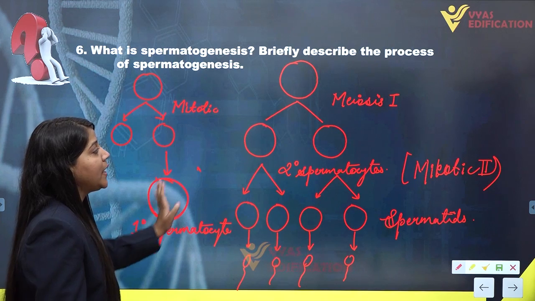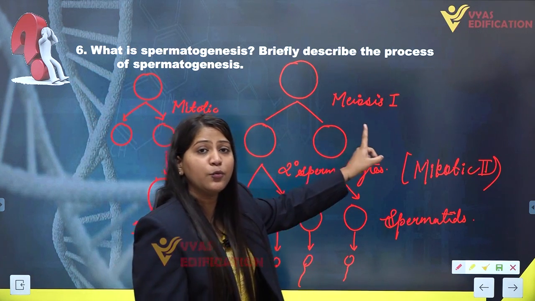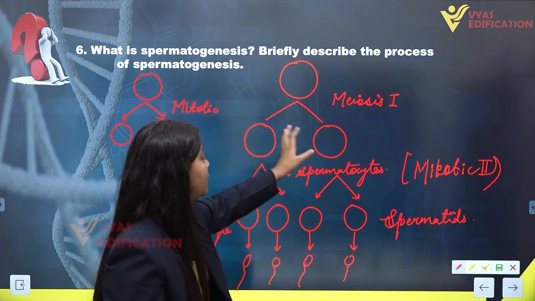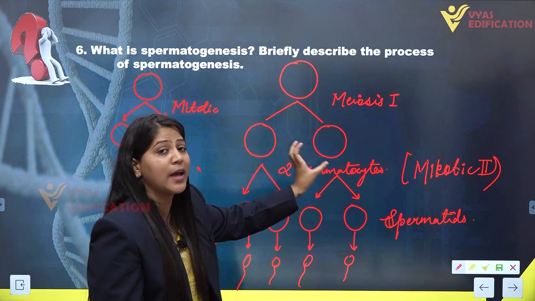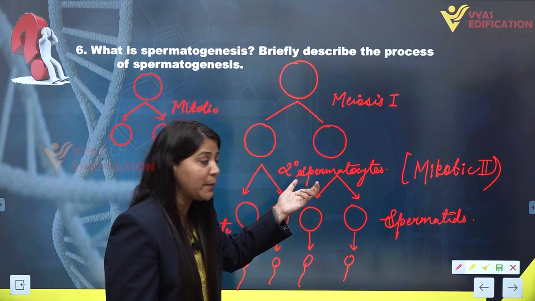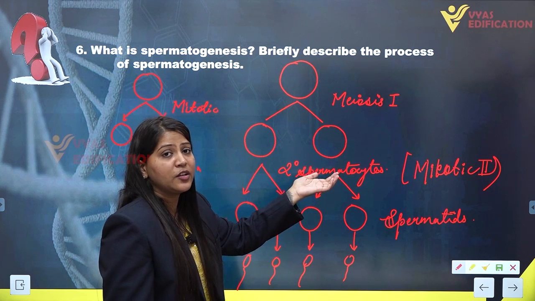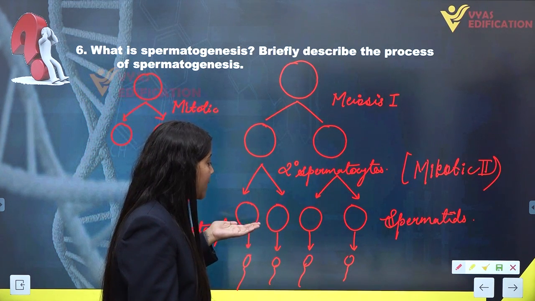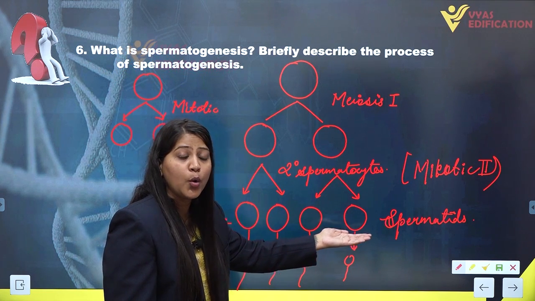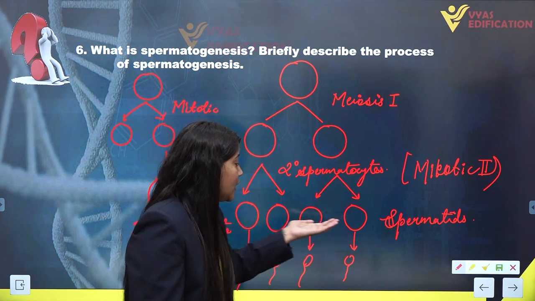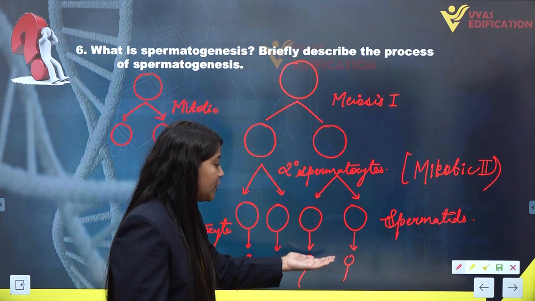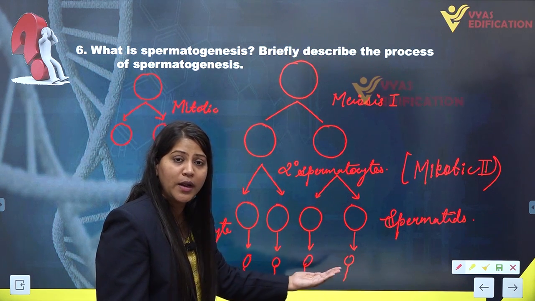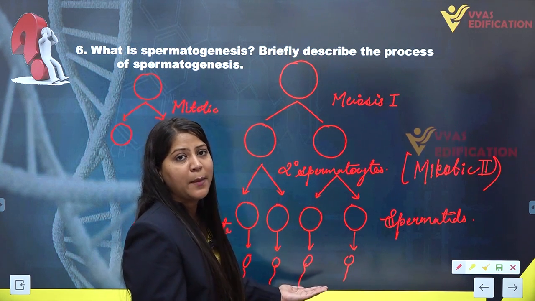Primary spermatocyte will undergo one meiotic division and form 2 cells, which are secondary spermatocytes. Each of the secondary spermatocytes will undergo the second meiotic division, forming 4 cells known as spermatids. Each spermatid will differentiate into a new structure known as sperm cell or spermatozoa.